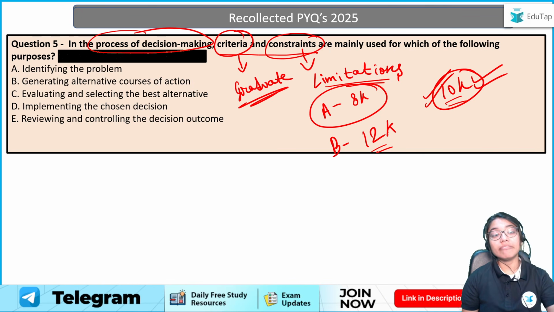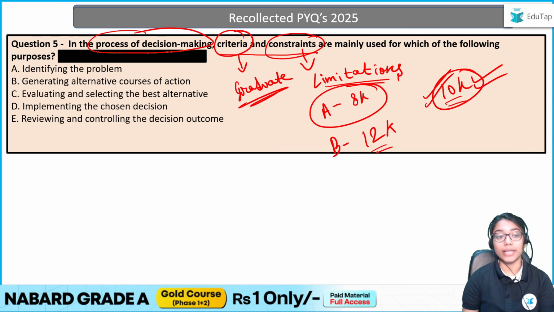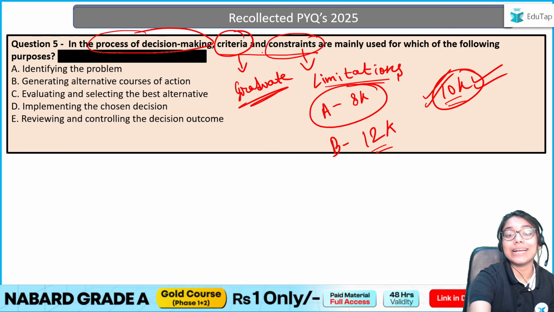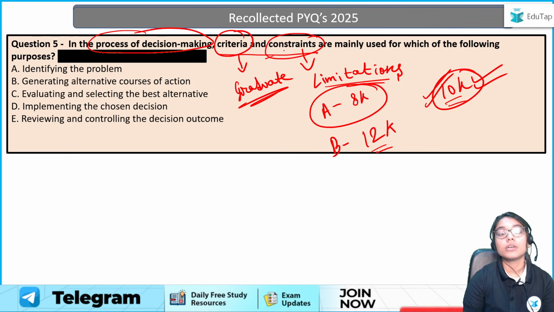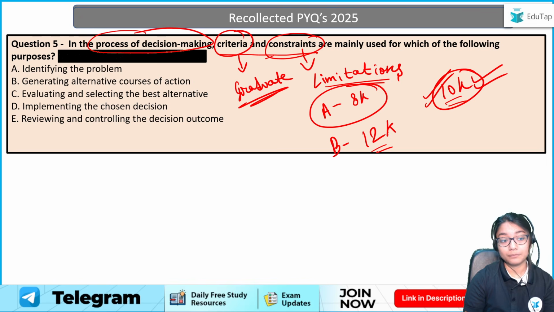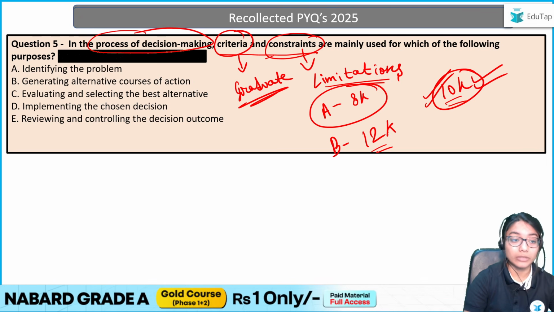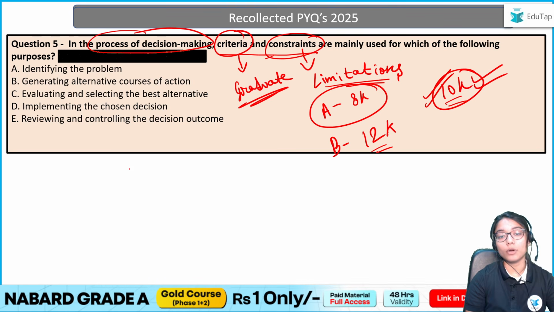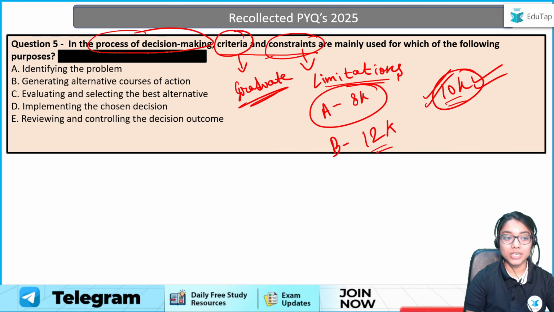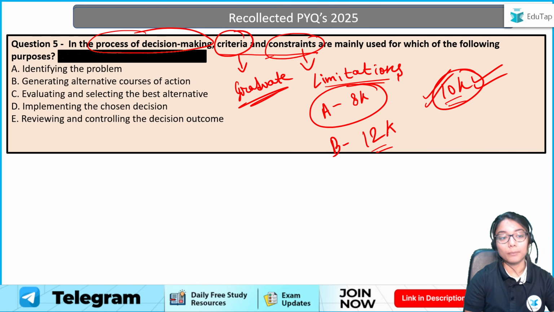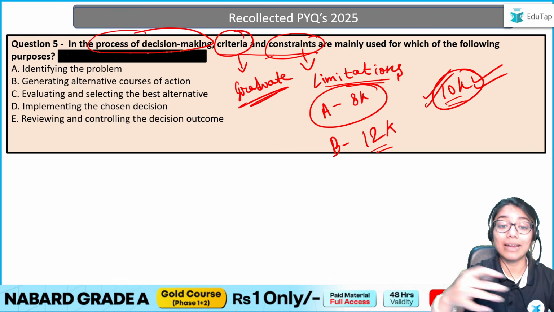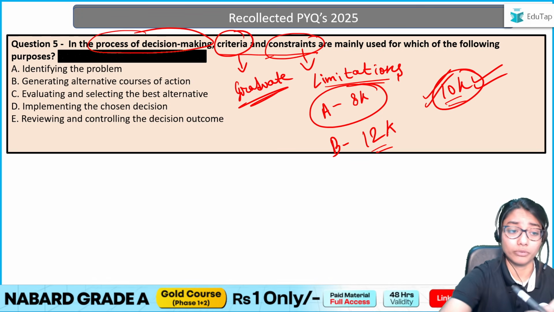So in which stage of decision making, in the process of decision making, under which stage are criteria and constraints used? For what purpose basically? So let's see the options. Identifying the problem. To identify the problem, do I require criteria and constraint? No. The problem could be anything. I can just identify it, right? So there is no requirement of seeing if I have resources or not for it.